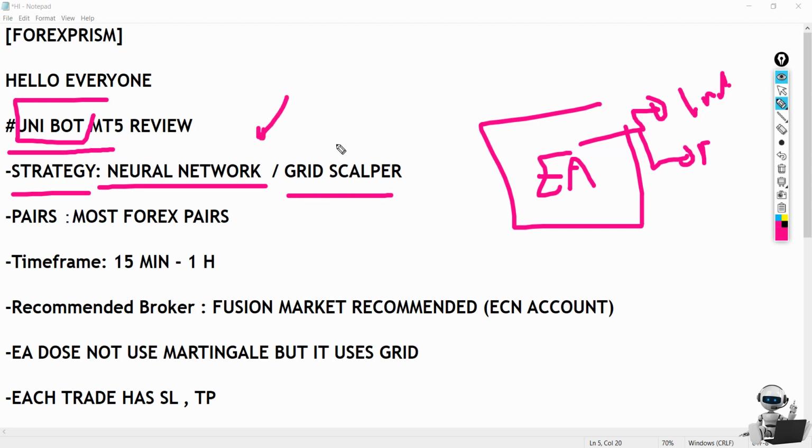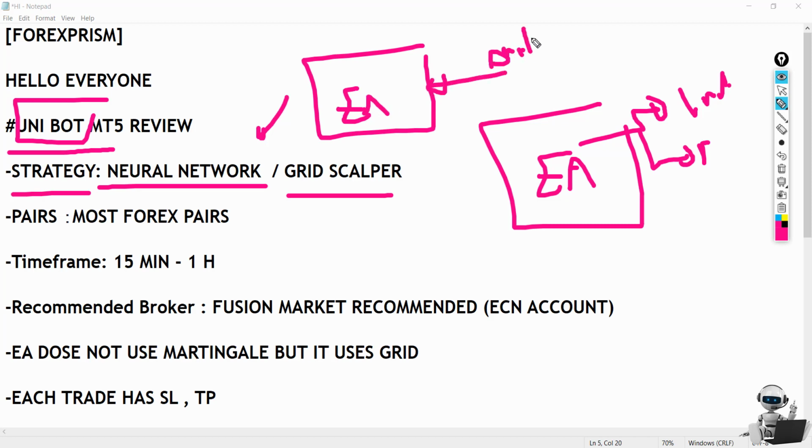So what is a neural network? It is like a self-learning EA that, whenever there is new data coming from sources, learns how to trade, which range to trade, and what is the right direction for this EA to trade. This is basically what a neural network is. It is a very complex algorithm to explain, but this is how it works.